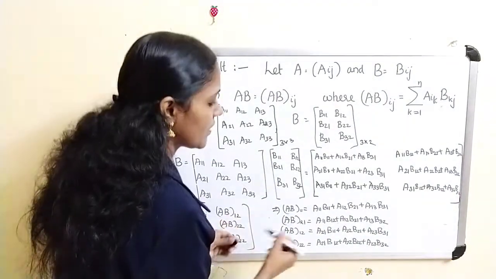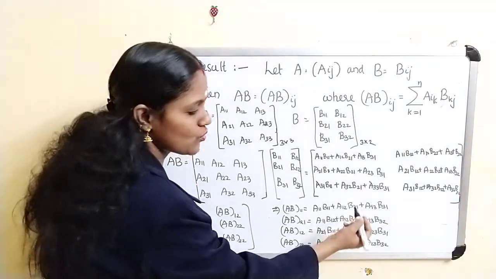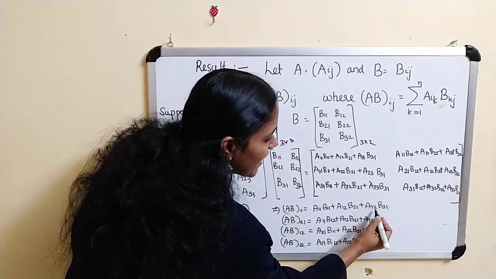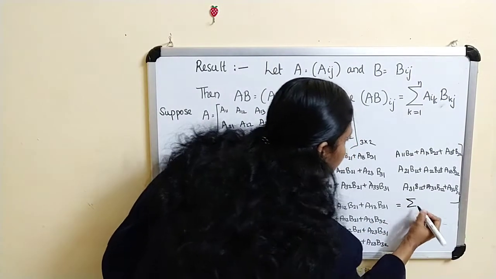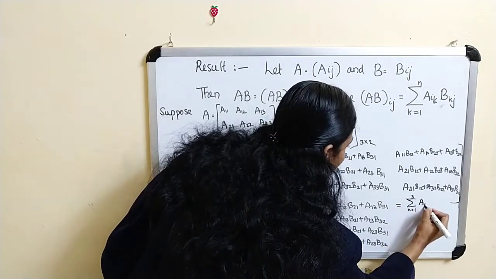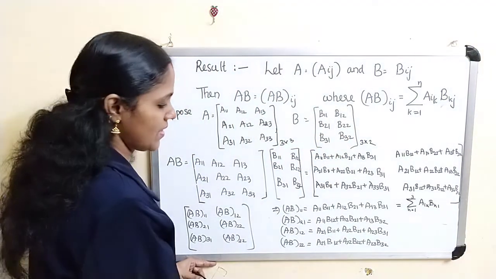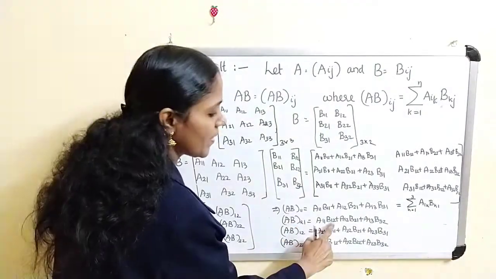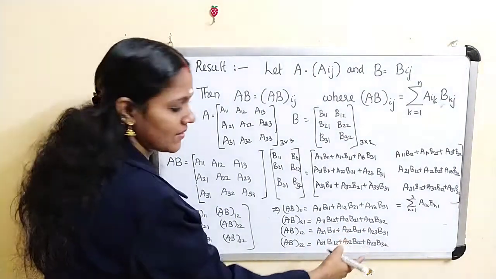Here A11 B11, next one A12 B21, this suffix is changing, then A13 B31. So this you can write as sigma k varies from 1 to 3 of A1k Bk1. Now what about AB21? A21 B11 plus A22 B21.